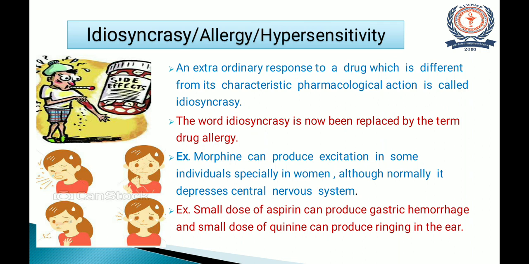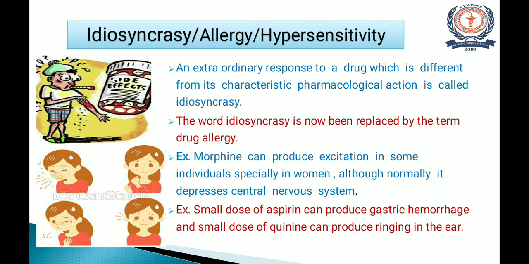Nowadays this word is replaced by the term allergy, or hypersensitivity. In short, the side effects which are observed are nothing but idiosyncrasy. Extraordinary response means that besides the original effect of the drug, whatever other effects or characteristics the drug shows are called idiosyncrasy.